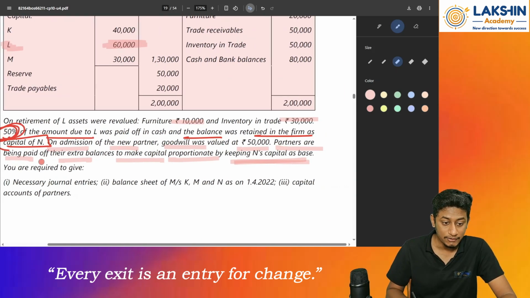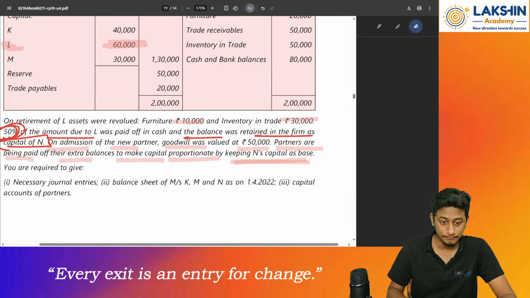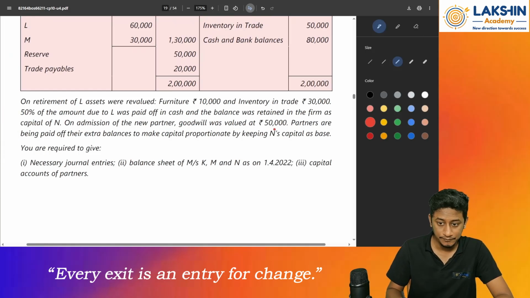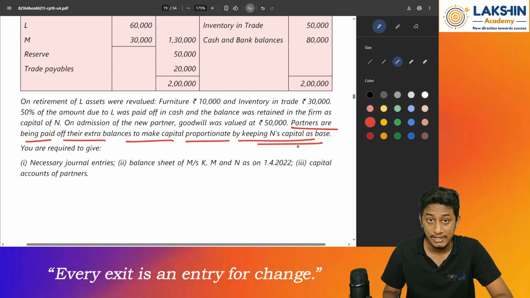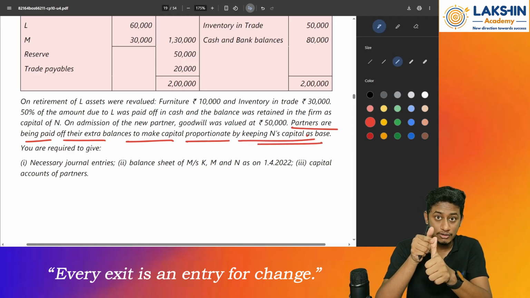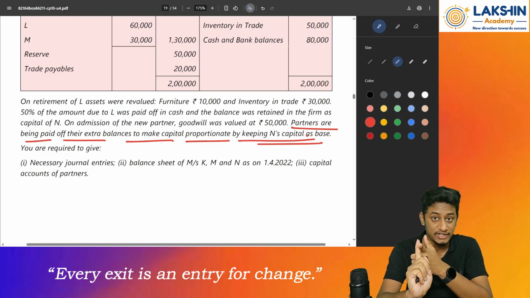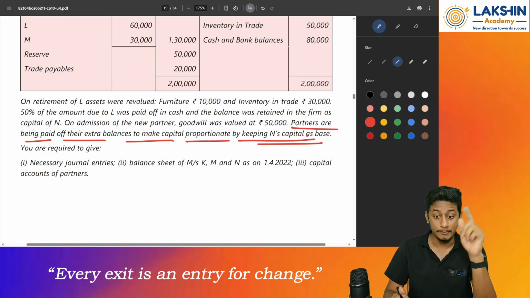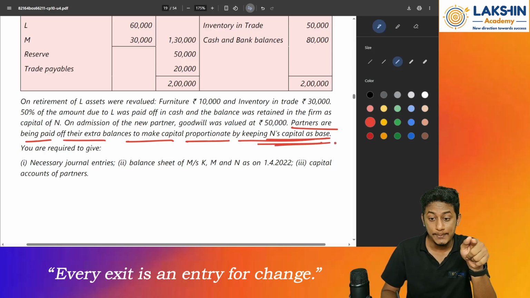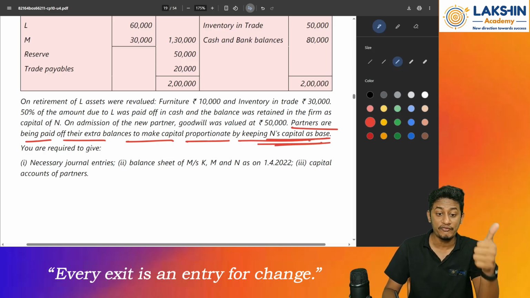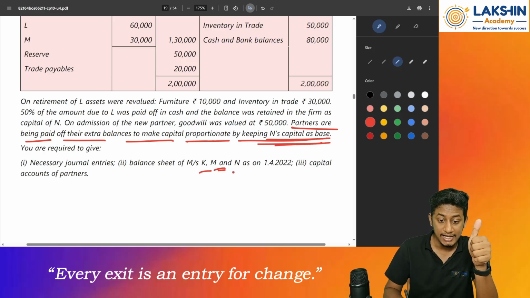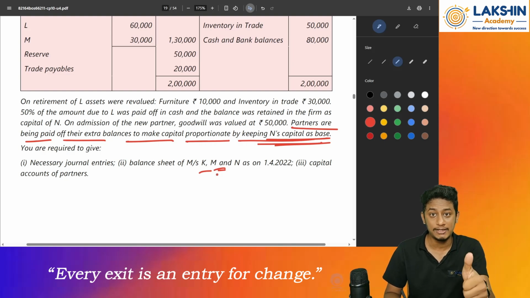So they have told us that partners are being paid off their extra balances to make their capital proportionate by keeping N's capital as a base. They have not given us the new capital value or any balance sheet to find the difference value, like in the old examples. But they have told us that N's capital will be the base to find the remaining K and M's new capital values, right?